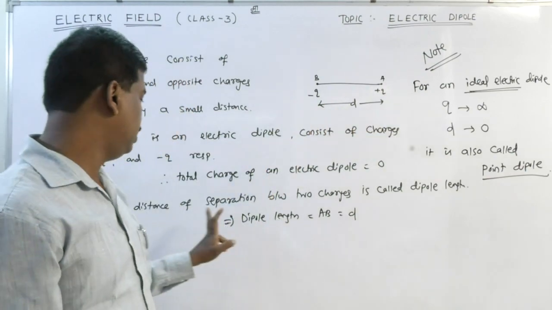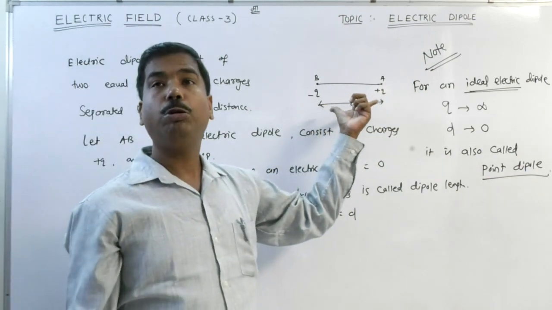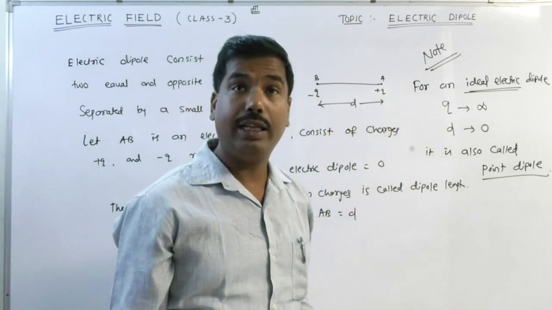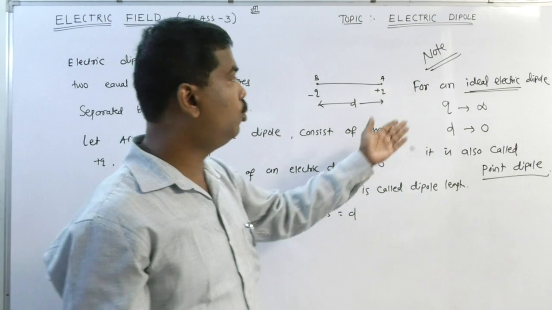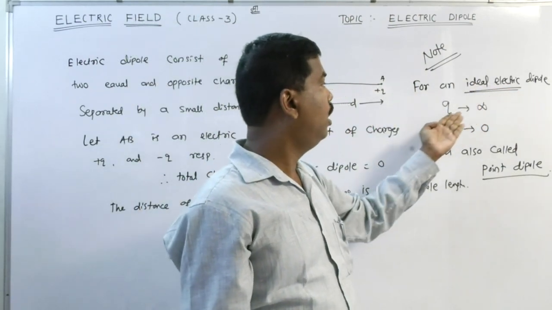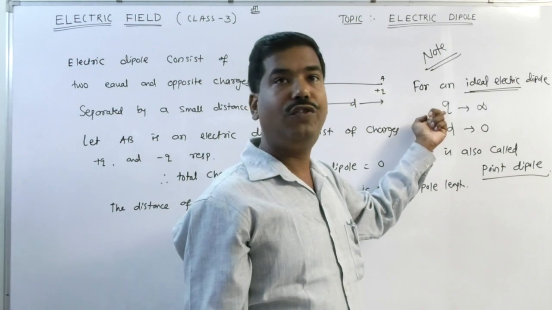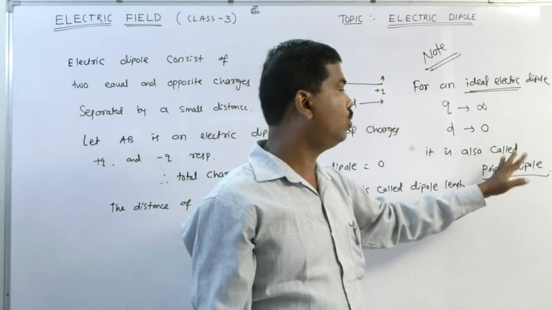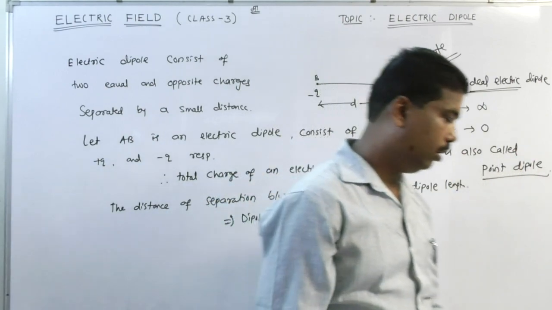Clear? Next. The distance of separation between the two equal and opposite charges is called dipole length. For an ideal electric dipole, the magnitude of charge tends to infinity and the distance of separation tends to 0. It is also called a point dipole. Now,